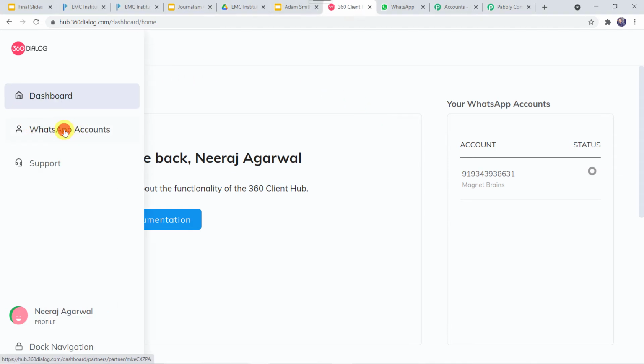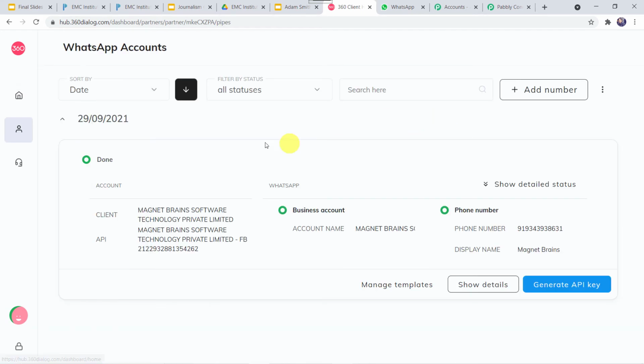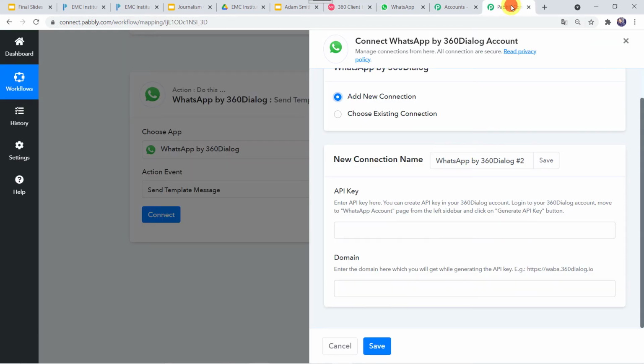Let's click on this. Here we can see the generate API key option. You have to click on this generate API key option and generate an API key. Once the API key is generated, the same API key can be used for different workflows. We don't have to generate an API key every time we create a workflow. Okay. So in my case, I have already generated the API key. I will be using the same API key. I'll just go back to Pabbly Connect and we have to paste the API key over here.